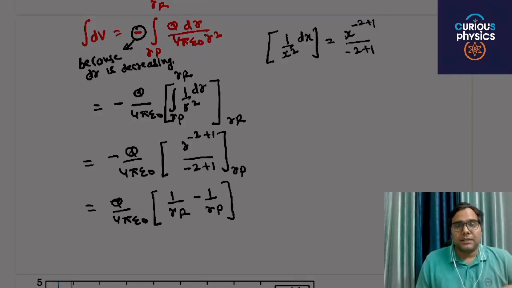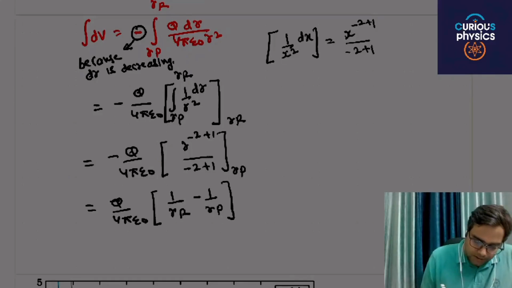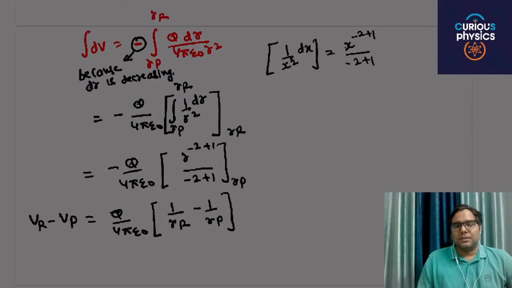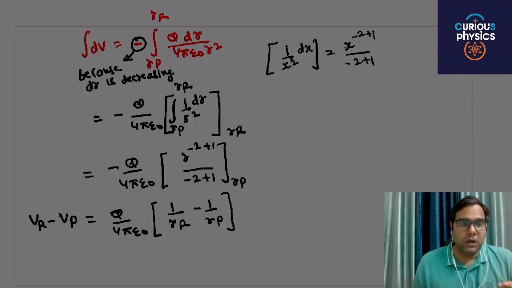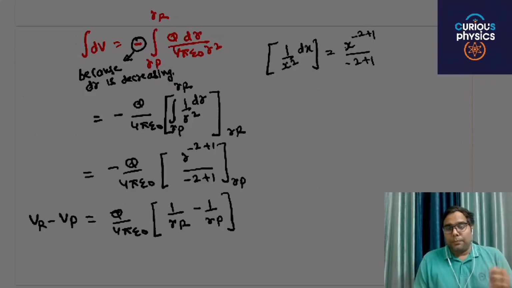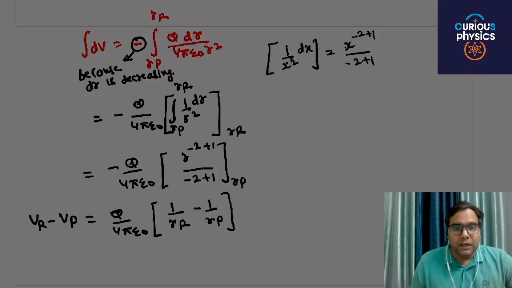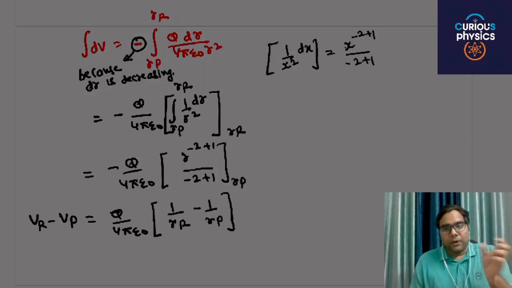This is the potential difference between V at point R minus V at point P. This is basically the exact formula. But as we know, potential is potential energy per unit charge. For our benefit, we define the potential energy difference, which is beneficial for us.